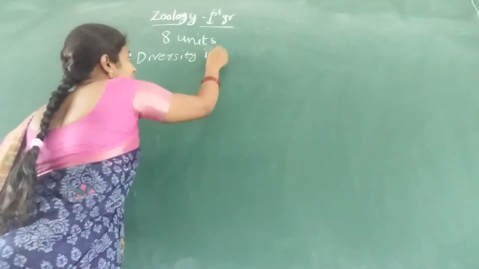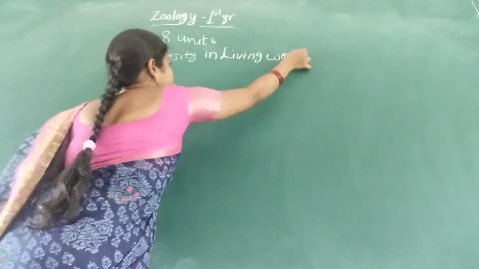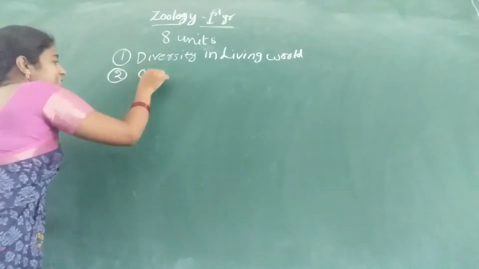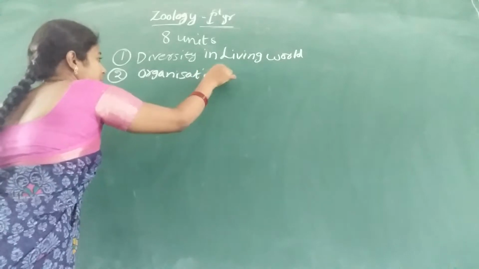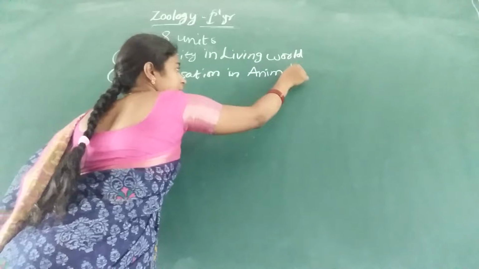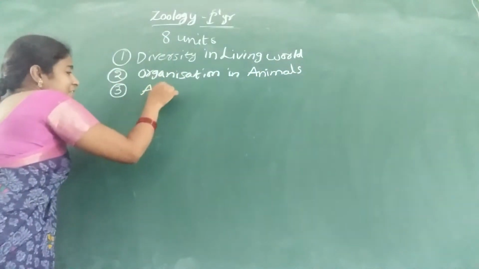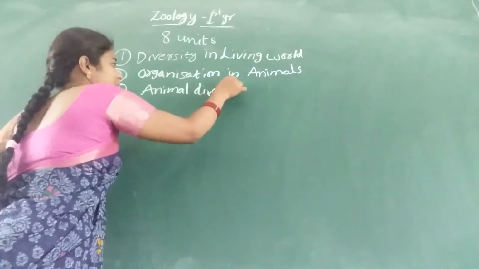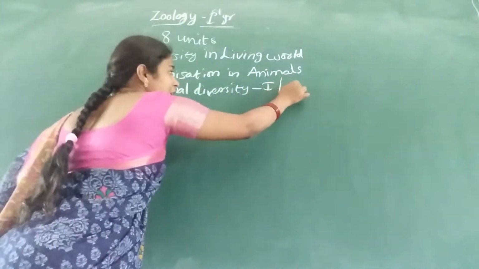Diversity in living world, and the second one is organization in animals, and third one is animal diversity one, that is invertebrate phyla.